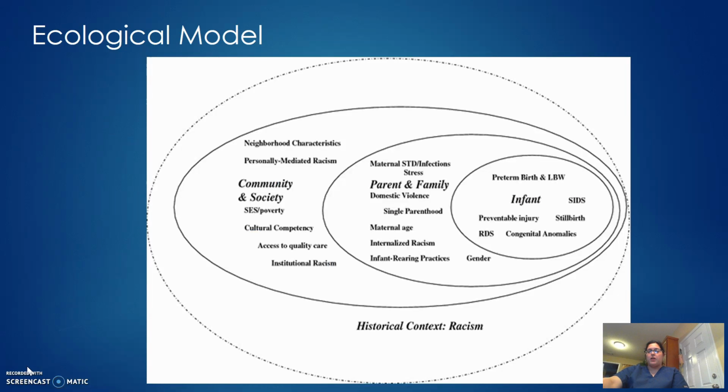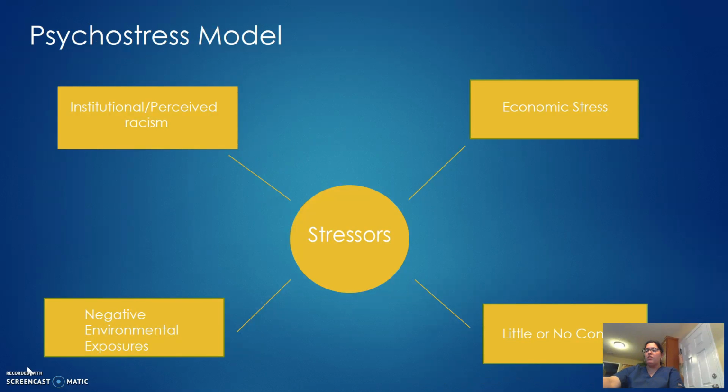This graph is taken from an article by Alio et al. in the Maternal and Child Health Journal. These categories offer an explanation for infant mortality. First, infant outcome and characteristics, which are influenced by parental and family characteristics and practices, in turn influenced by community, demographic, and social characteristics. The authors have included a 4th category that shows the historical context of racism that African American mothers have experienced. These all work together to influence infant health outcomes.